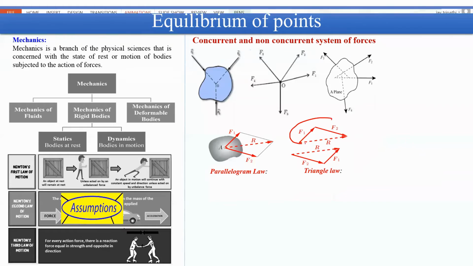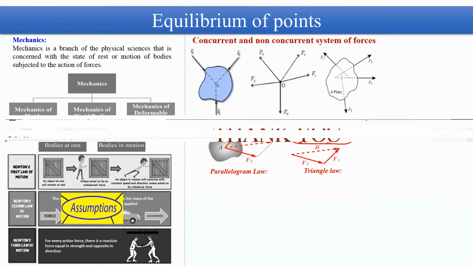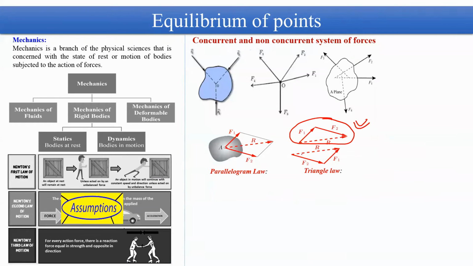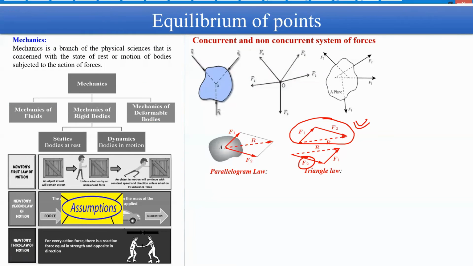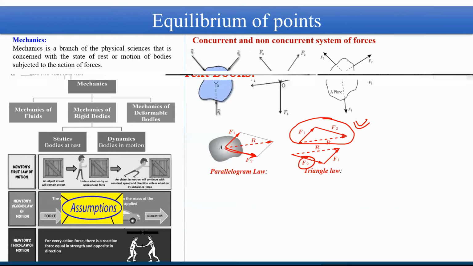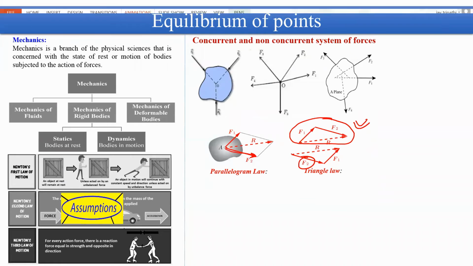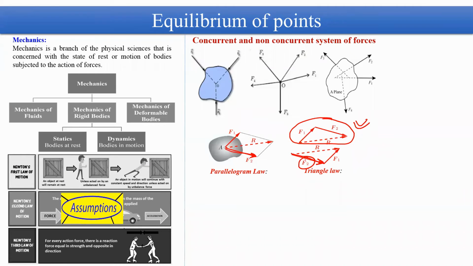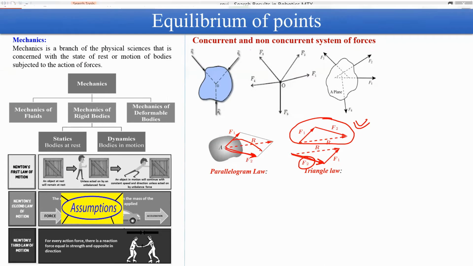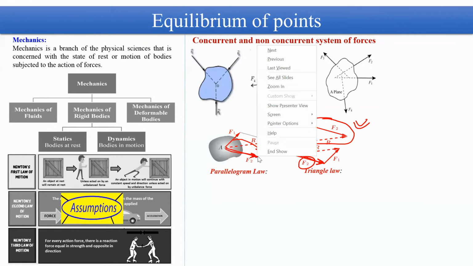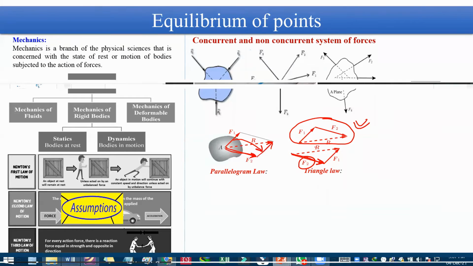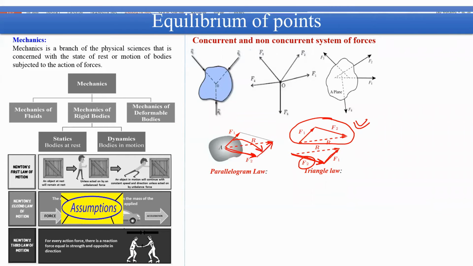So this arrangement is one option for you to apply triangle law, and there is another option, and this option is that first you draw the F2 force. So this is the F2 force, and I am drawing in the triangular representation exactly the same F2 over here. And I have shifted this F1 over here, to connect the head of F2 with the tail of F1. So this is F2 and this is F1.